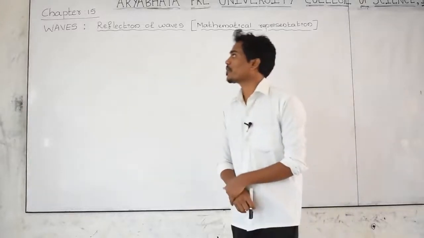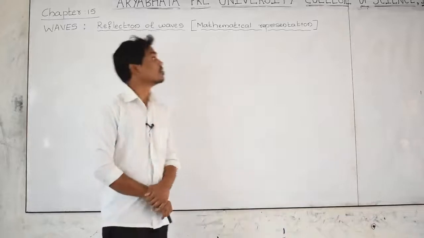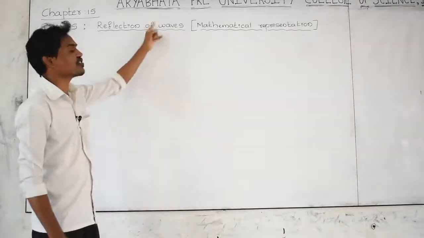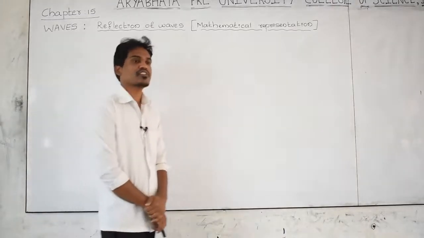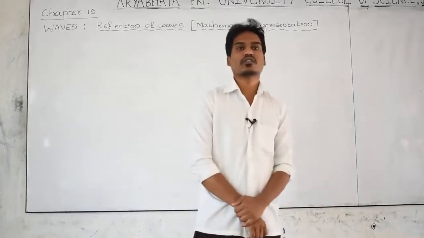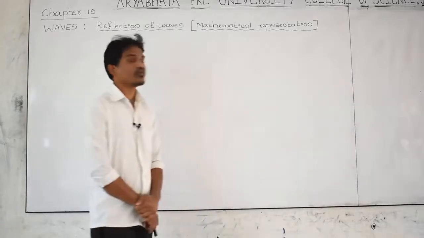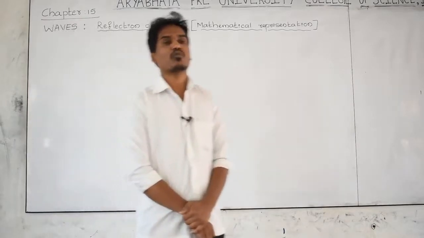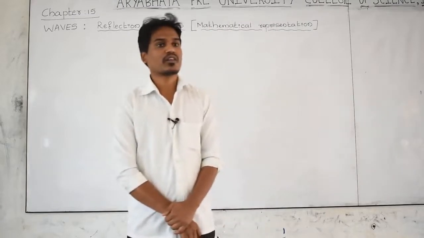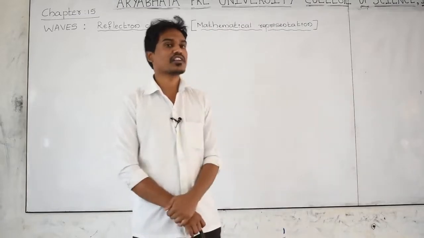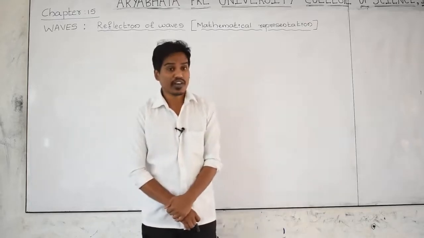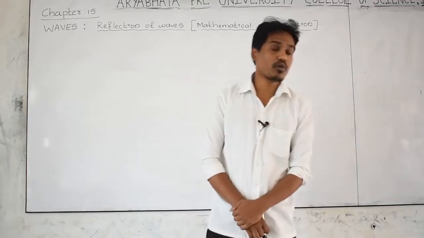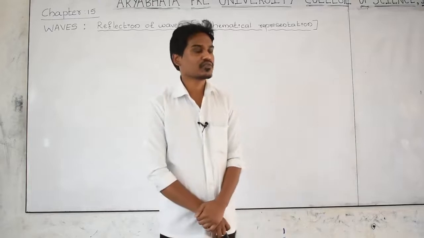Good morning, students. Today we will discuss the mathematical representation of the reflection of waves. In the previous class, we discussed the reflection of waves. When a wave propagates from one medium to another, we considered three conditions: a rigid boundary or fixed boundary, an open boundary, and a free boundary.